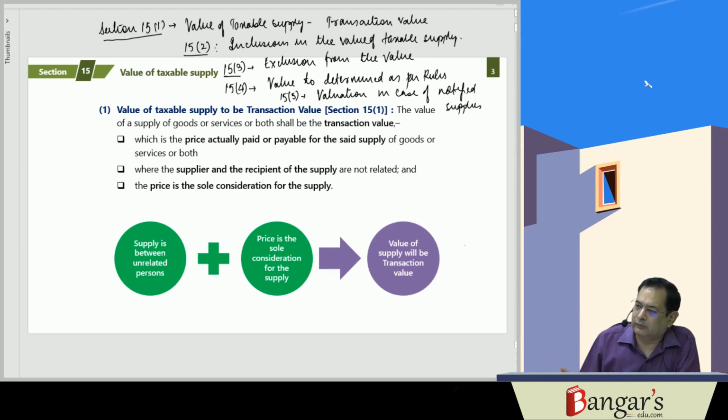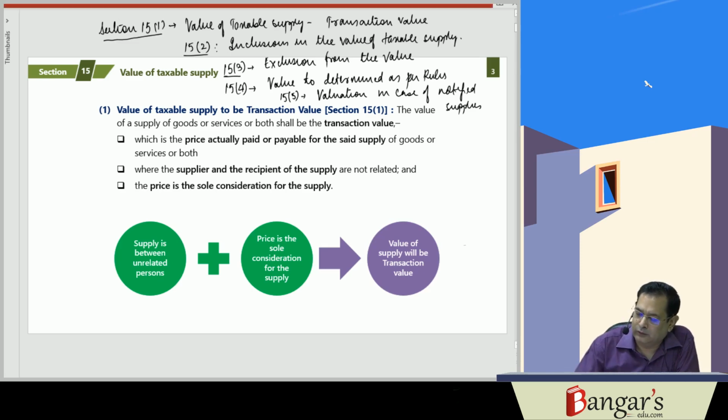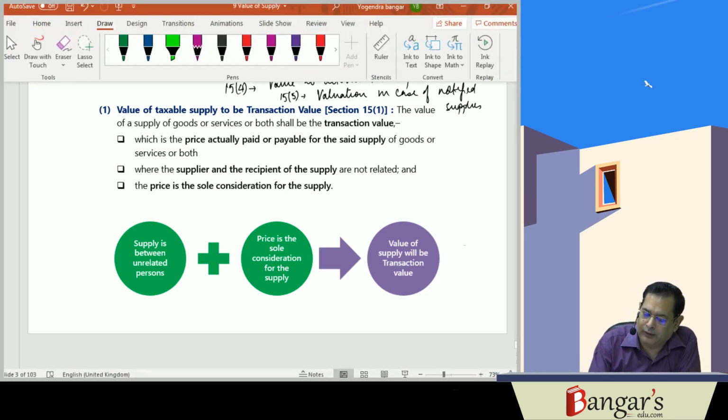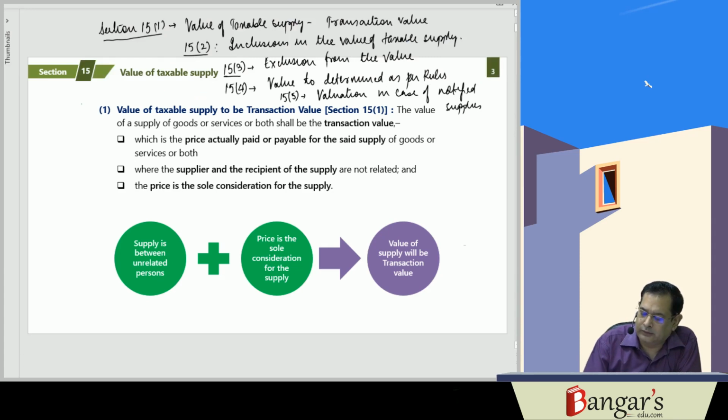As in customs also, we have seen the concept of transaction value, invoice-based value. Similarly, here also, there is a concept of the transaction value. Any invoice-based value, it is the same. So here, what they have provided is that the value of supply of goods or service or both shall be the transaction value.